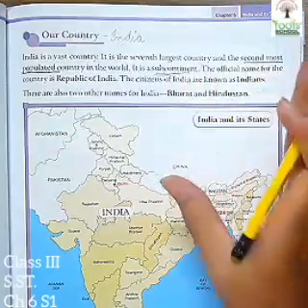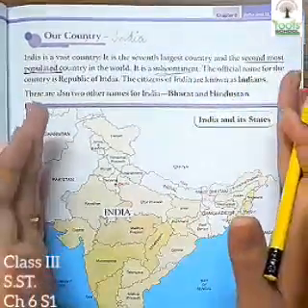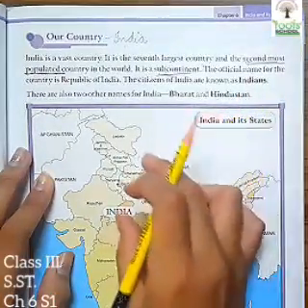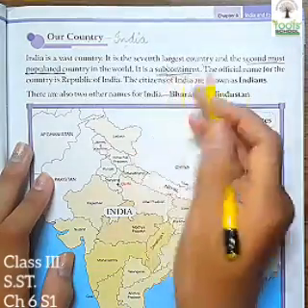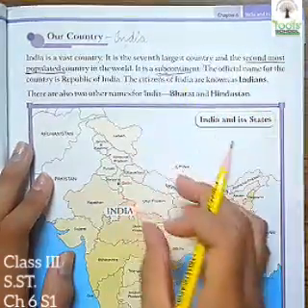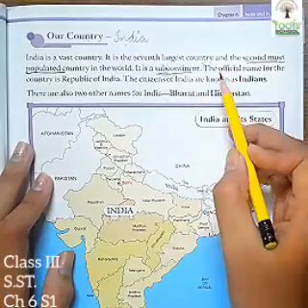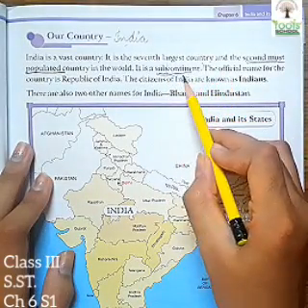It is a very huge land which has smaller states as well as smaller places in it. So a subcontinent is a smaller form of a continent. Continents are usually huge, and subcontinents are smaller than continents.